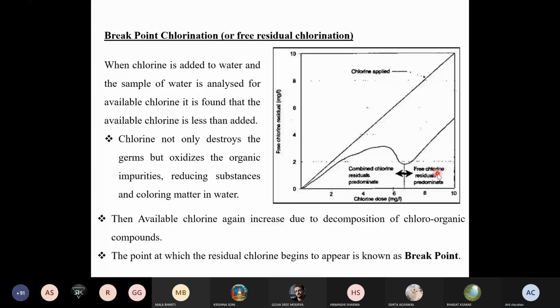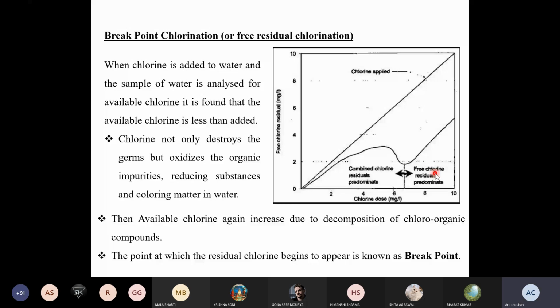What is the free chlorine? The total concentration of the chlorine in the form of chlorine, or in the form of HOCl or OCl negative, is referred to as free chlorine, because these particular chlorine forms are able to have the disinfectant properties. So these are primary disinfectants. And what are these? Either Cl2, HOCl or OCl negative. So these are known as free chlorine.